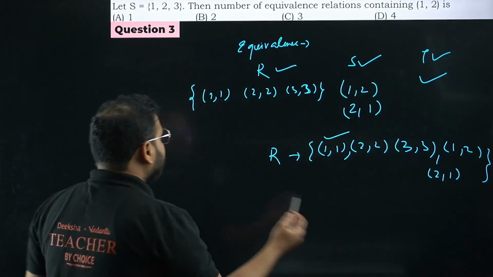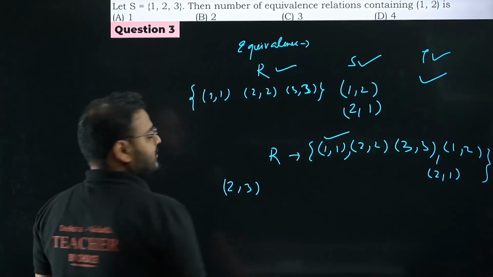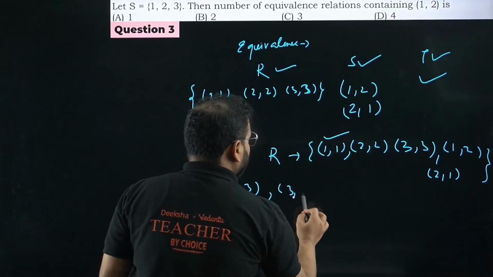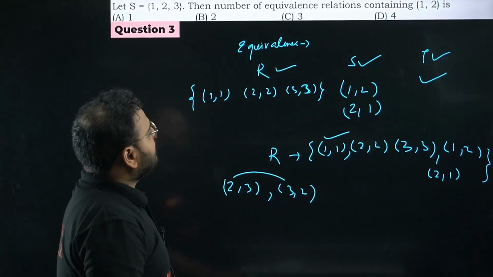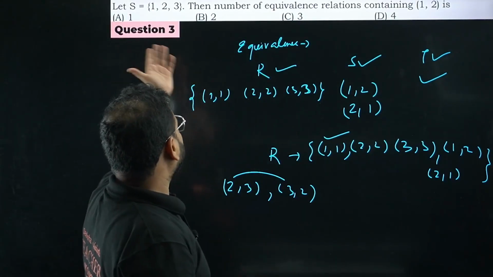Other cases, I can take 2 3 also. Then I'll need 3 2. I can make a relation like this. Then I'll need 2 2 as well. Same way I can take 1 3 and 3 1 also.